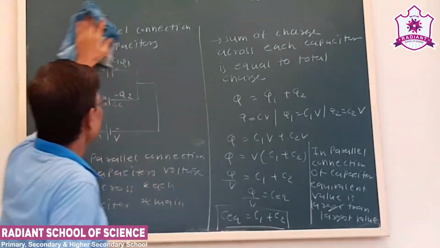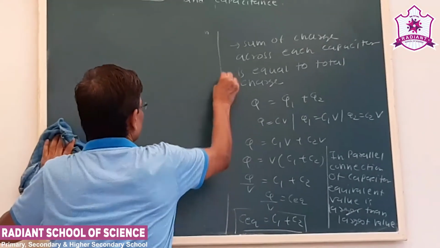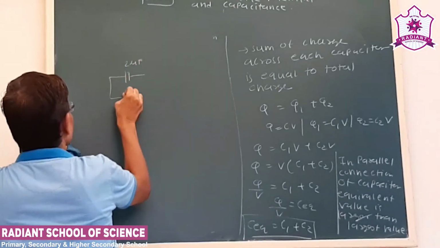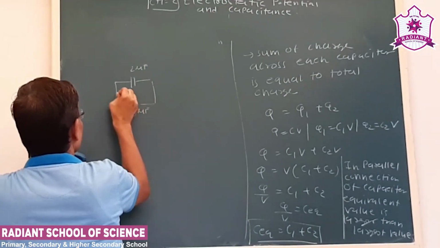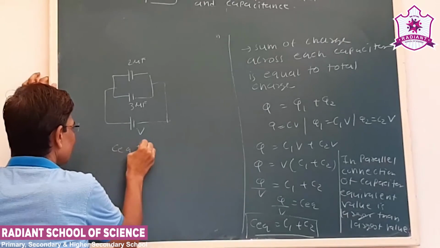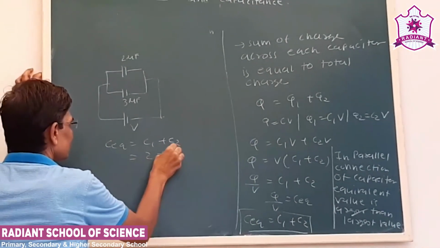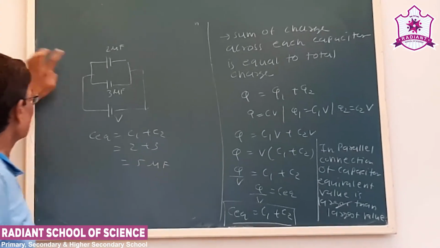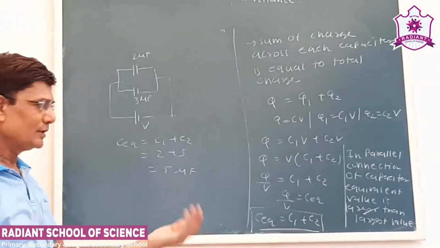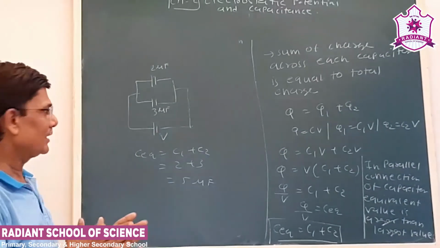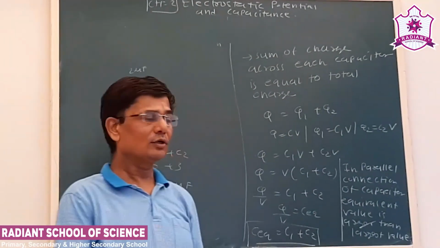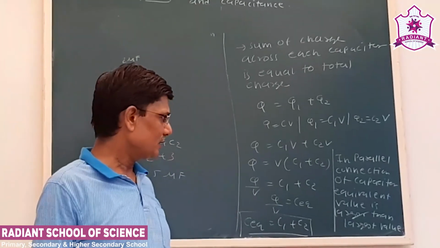We can take a simple example. Let us say a 2 microfarad and a 3 microfarad capacitor are connected to a battery. Okay. Now what we get here, C equivalent is C1 plus C2. Now see, out of these two, the largest value is 3 microfarad. But see, our equivalent capacitance is 5, which is larger than the largest value. So what we have to remember is that in parallel connection of capacitors, the equivalent capacitance is larger than the largest value.